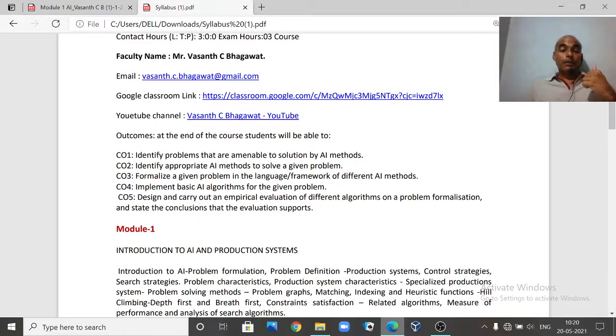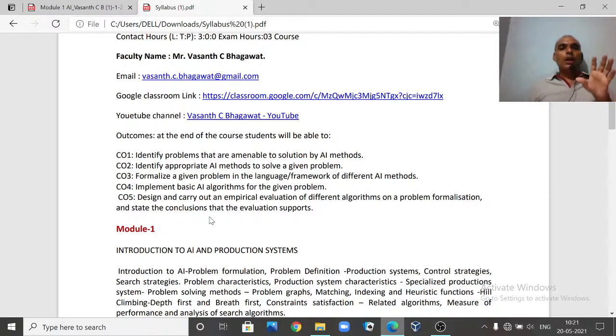That means what do you mean by AI, and how you are going to identify the problems, whether a particular problem you can solve with AI or not. Then identify the appropriate methods, the various methods available through which you can attack and formulate this problem. And we are going to learn the basic AI algorithms, that means how you are going to write the algorithm.